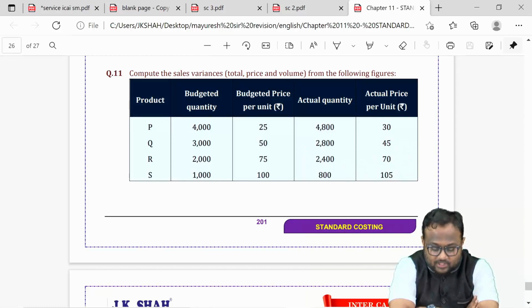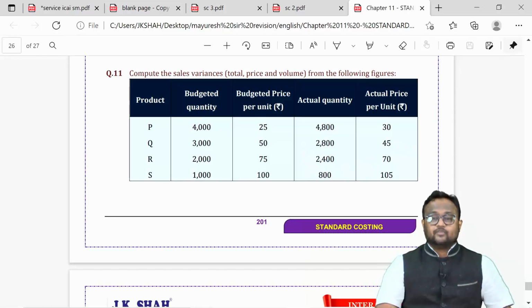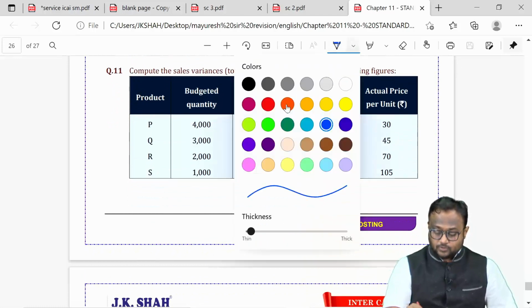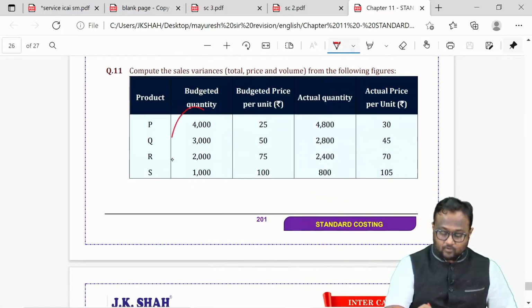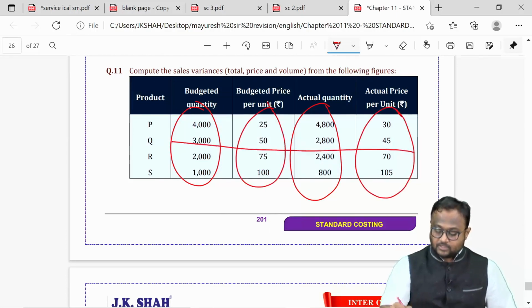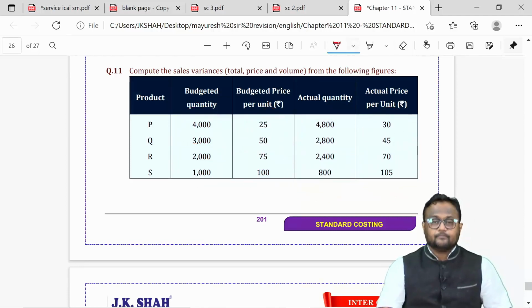Yes. So question number 11 talks about your sales budget. We were supposed to calculate sales variances on the basis of the given information. We had information about budgeted quantity, actual quantity, budgeted selling price, actual selling price. So let me tell you guys one simple thing here.